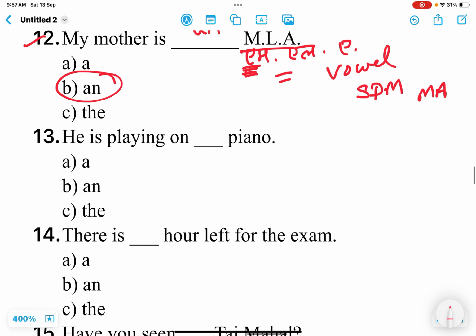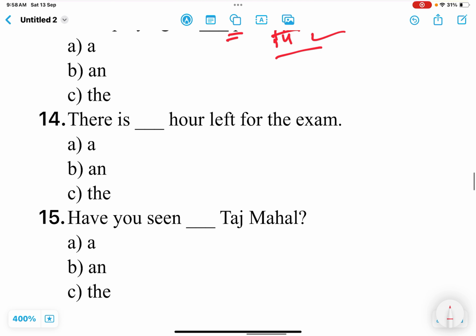Okay. Next one is: he is playing on dash piano. P sound. So do tell me in the comment box what is to be used here, a or an. Next one is: there is a dash hour left for the exam. Once again the same word. The first letter is H, but H is silent here.